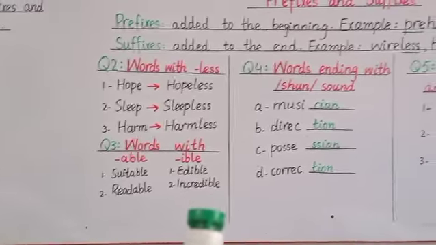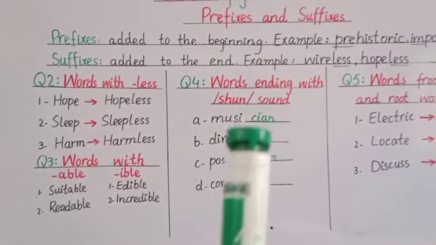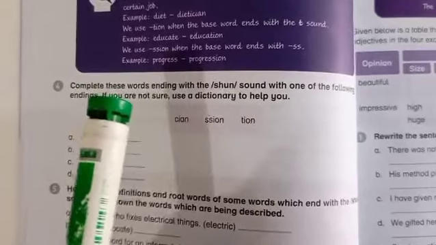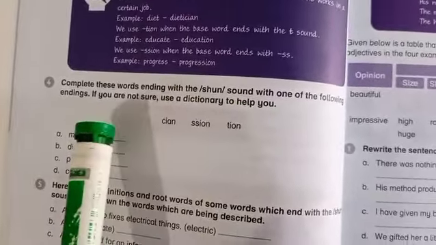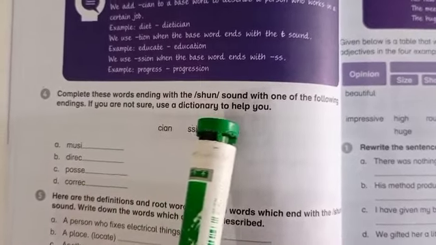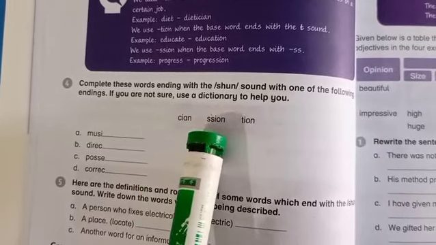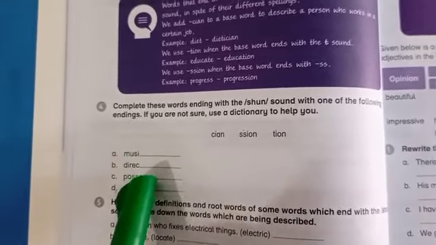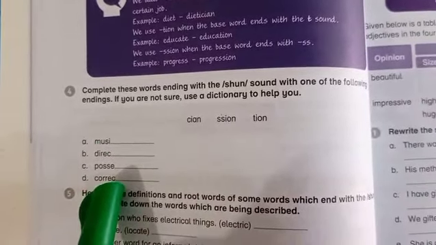Okay, so next is question number 4, words ending with the shun sound. So let's look at the book to read the question. Okay, so the question is: complete these words ending with the shun sound with one of the following endings. If you are not sure, use a dictionary to help you. So we are given some endings like CIAN, SSION, TION. All of these are pronounced as shun. We have to add them at the end of these words to make a new word.